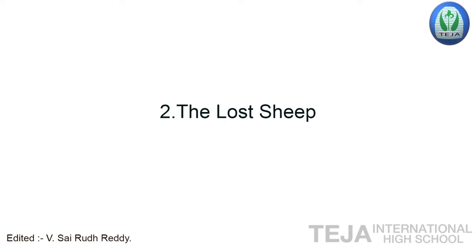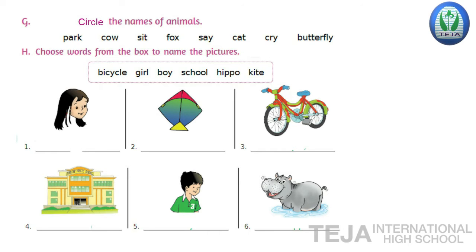First, grammar fun. In grammar fun, today we are going to learn about nouns. What is a noun? Naming words are called nouns. For example, boy, sheep, home, grass. These are the words that tell us the names of a person, an animal, a place, or a thing. Such words are called naming words. These naming words are called nouns.